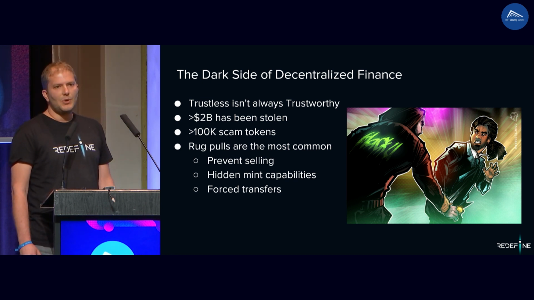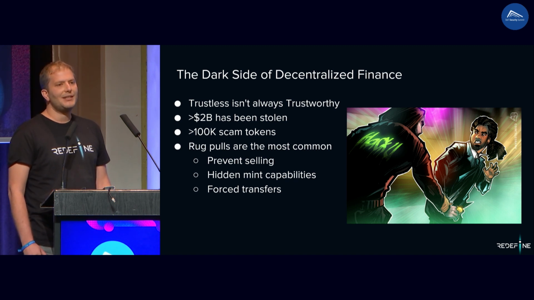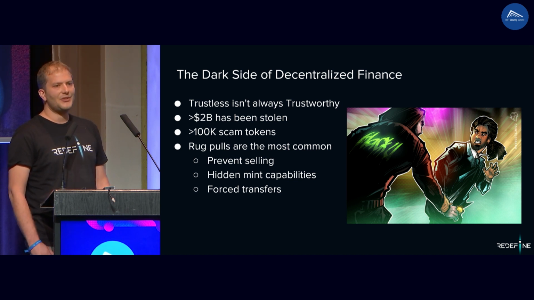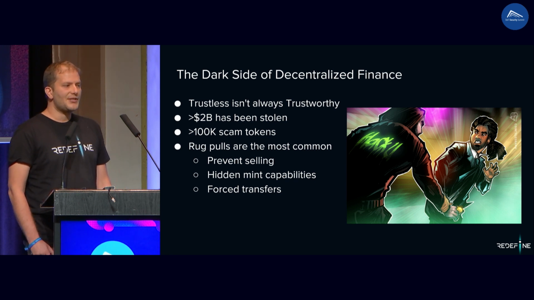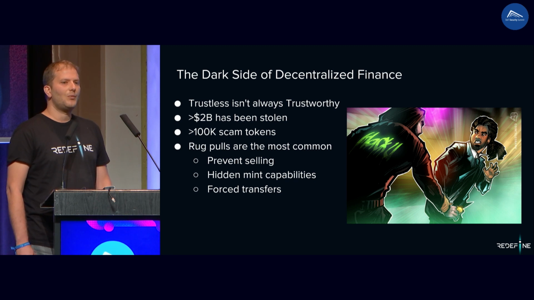Rug pull is the most common scam. It's when a scammer develops smart contracts with a backdoor, convinces users to buy it, and when the price goes up, suddenly he withdraws, or pulls the rug out from under the investors, causing them to lose their investments. There are several types of such vectors, like prevent selling, hidden mint, and forced transfer. We'll cover them all.